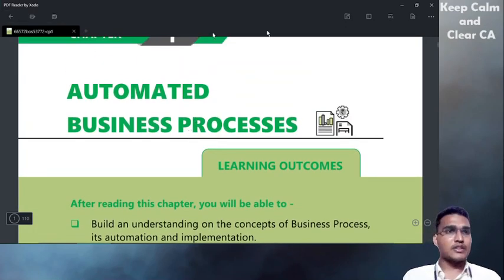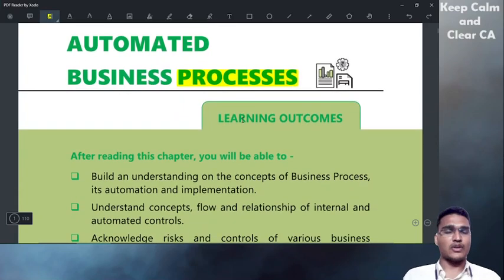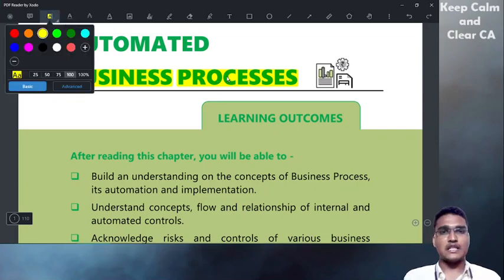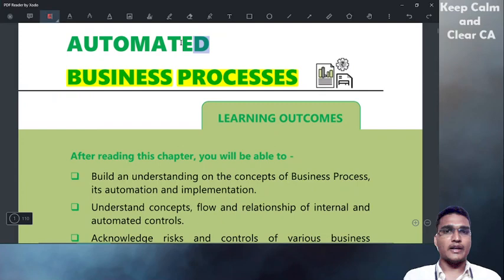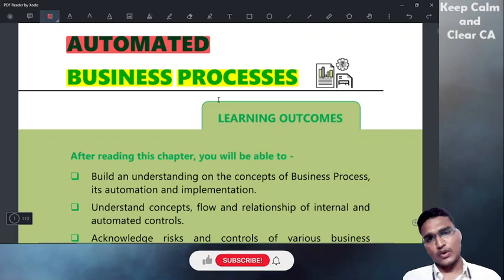This entire chapter is about processes, especially business processes, and how business processes are automated, what are the risks in automating the business process, what are the benefits, and why we have to automate the business process. We'll cover all the topics related to automating a business process.